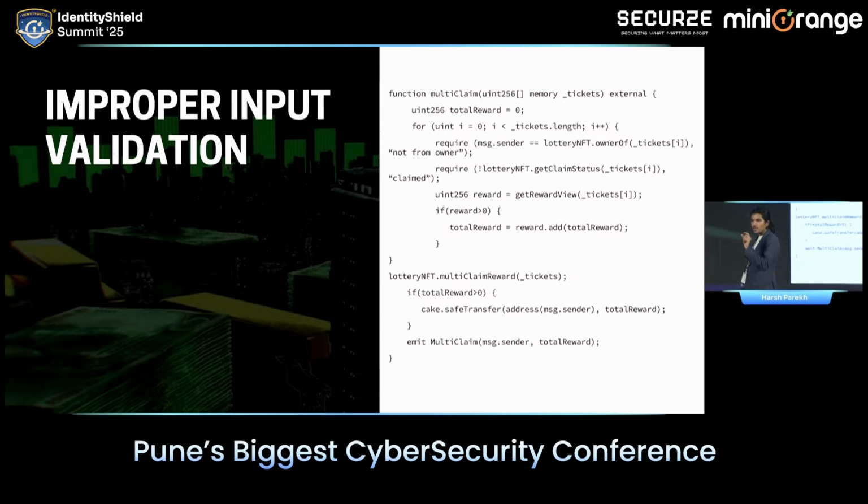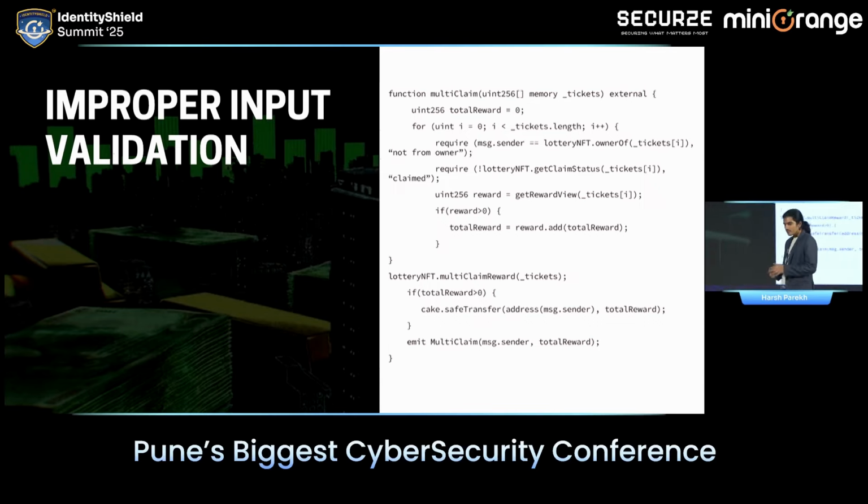Every reward has a corresponding ID or a ticket. Understand this. Every reward has a corresponding ID or a ticket. There are no checks in the contract whether the person who is trying to execute this particular request has already claimed the reward or not. So I can use the same ID again and again to claim the same reward. On line number 2 and 3, there are two require functions on the top. It has a couple of access controls, whether the person trying to execute the contract is the owner of the ticket. That is one requirement.